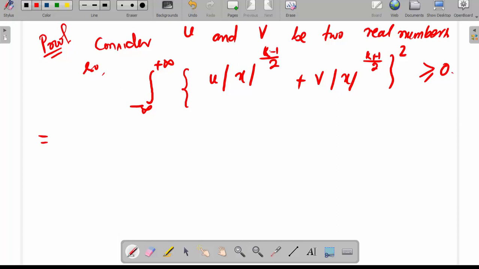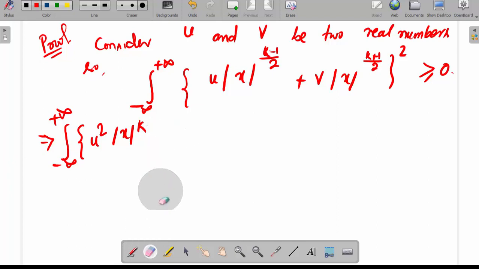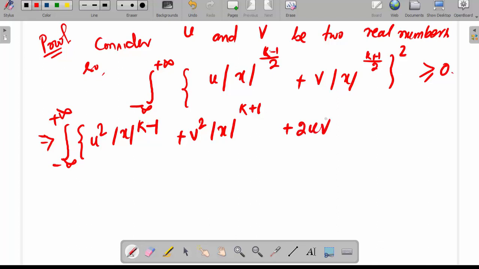So this implies the integral over minus infinity to plus infinity of u square mod x to the power k minus 1 plus v square mod x to the power k plus 1 plus 2uv mod x to the power k, into f(x) dx, is greater than or equal to 0.